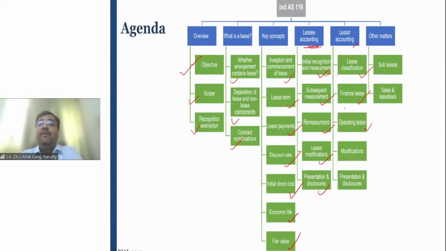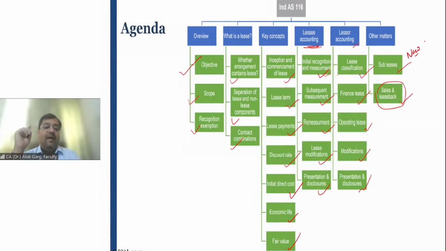what are the accounting treatments in the books of the lessor when it is a finance lease, when it is an operating lease, and what happens in terms of modifications, right? And then presentation and disclosure in the books of the lessor. As far as other matters are concerned, we will be talking about subleases, and the sale and leaseback transaction, which is again one of the complex and critical concepts of Ind AS 116, right? And we will be talking about subleases, which is a new concept. The accounting is new in this case as well, right?